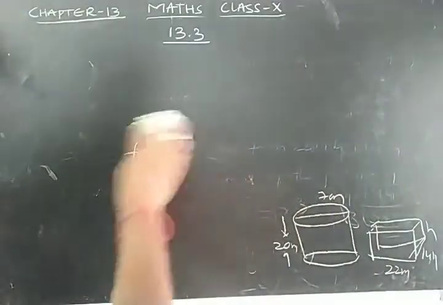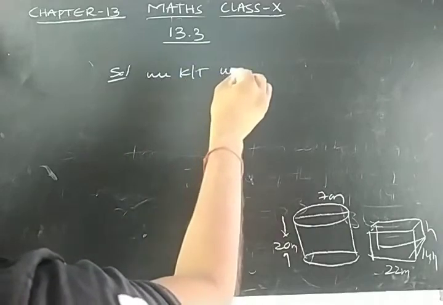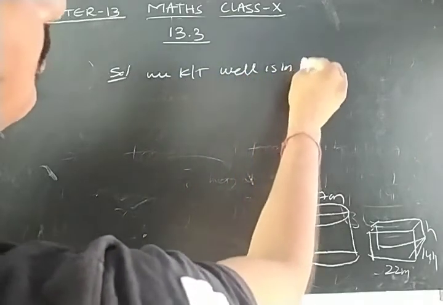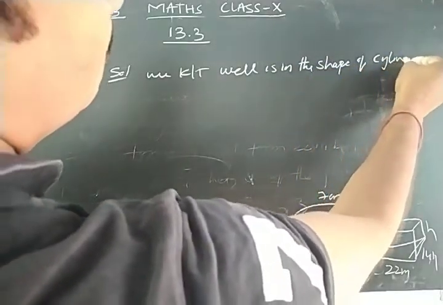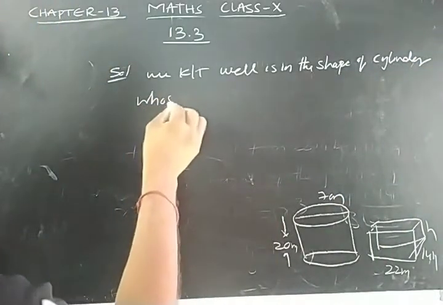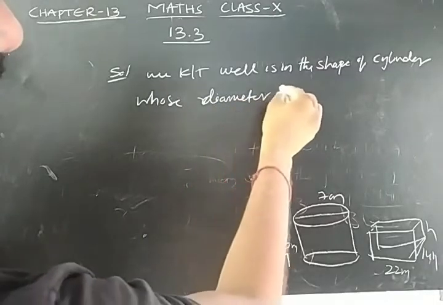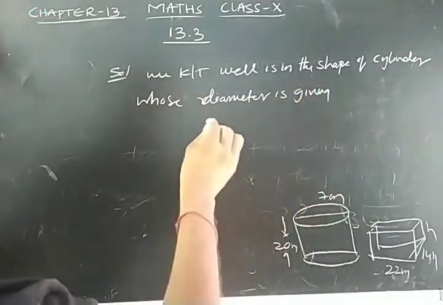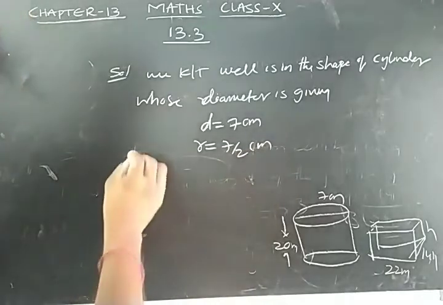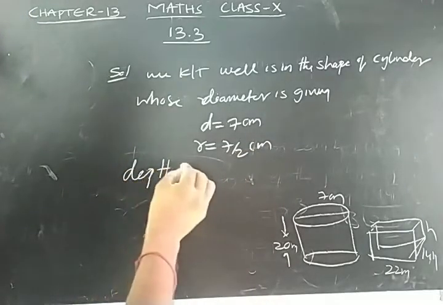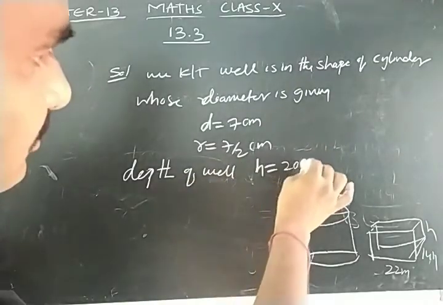Solution. We know that the well is in the shape of a cylinder whose diameter is given, d equal to 7 centimeters, radius r equal to 7/2 centimeters. The height, the depth of the well, is denoted by h, which is 20 meters.